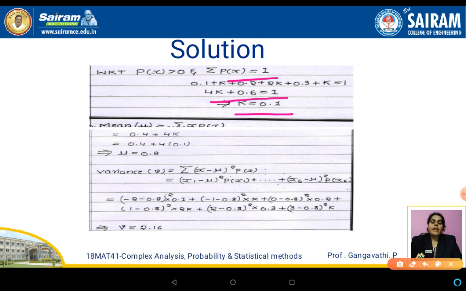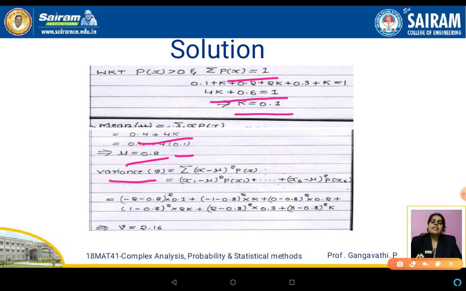So now we have an answer to the first sub-question, and now we move on to finding the mean and variance. The mean value mu, using the formula, you can evaluate as 0.4 plus 4k. You know the value of k, substitute, and you get mu is equal to 0.8. This is another way; straight away we can get the answer in a few steps.